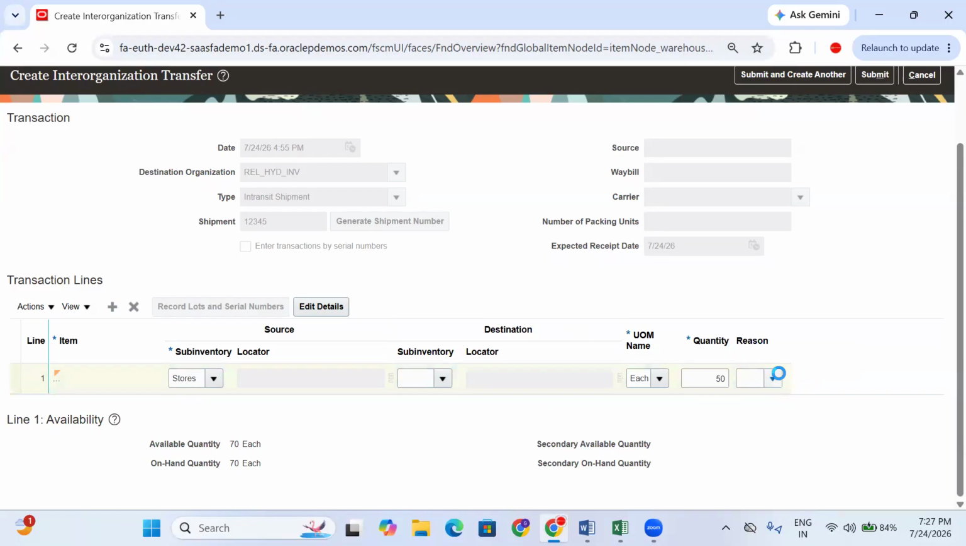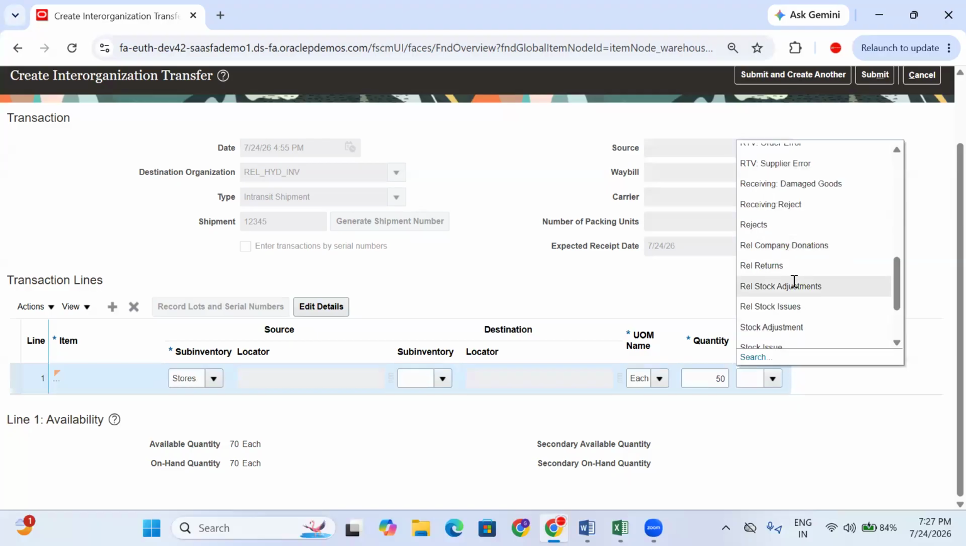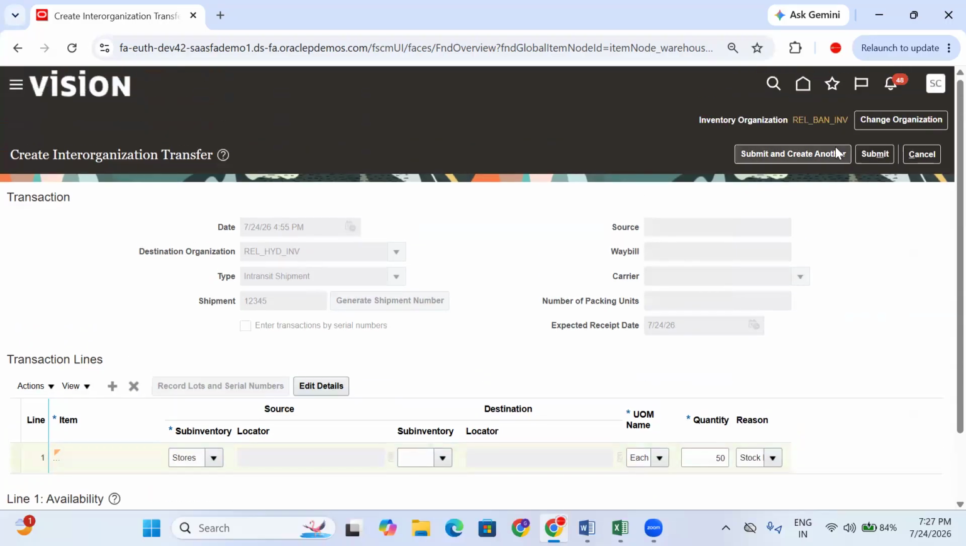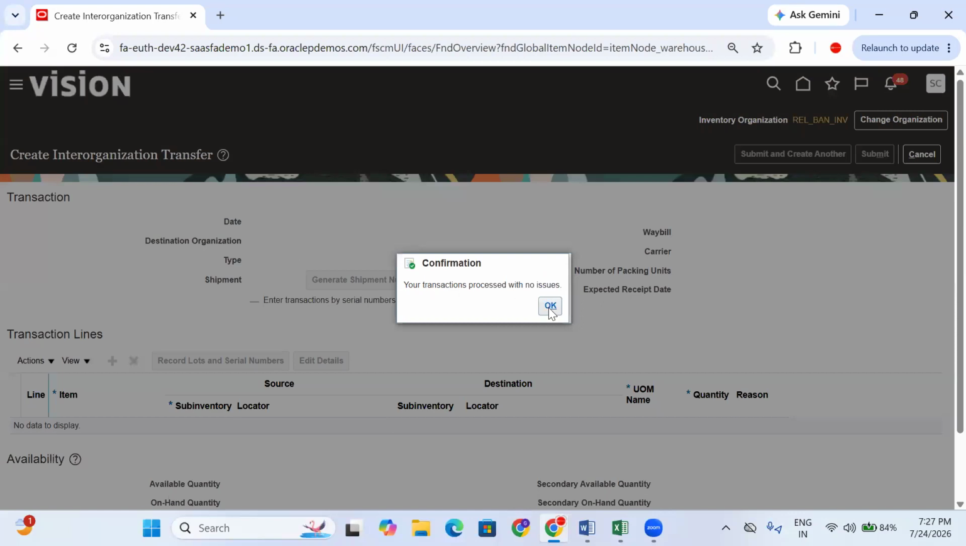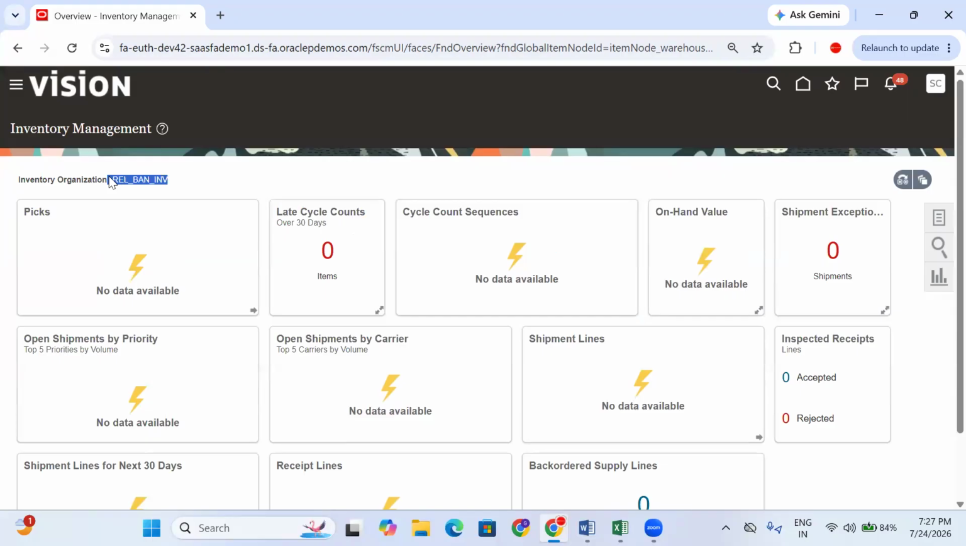So how much quantity? Let's say 50 quantity. Stock return. Why? Because yesterday we got this stock from Hyderabad. Now let's do stock return. I'm just giving this lookup value. Submit. Done. Now Bangalore has shipped the material to Hyderabad. Yesterday Bangalore received the material from Hyderabad. Now today Bangalore has shipped the material to Hyderabad using the in-transit transaction.